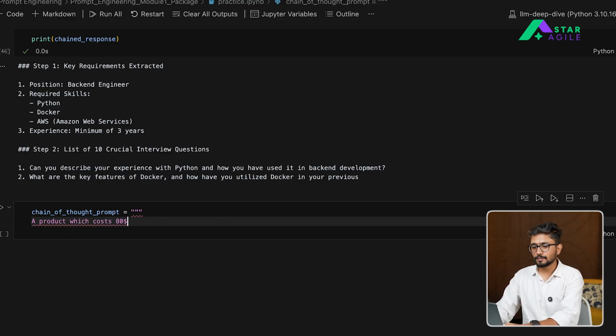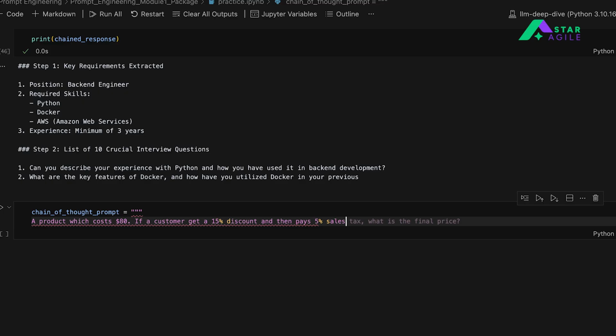So there's a product that costs $80, and here we say if a customer gets a 15% discount and then pays 5% sales tax on the discounted price, what is their final bill amount?